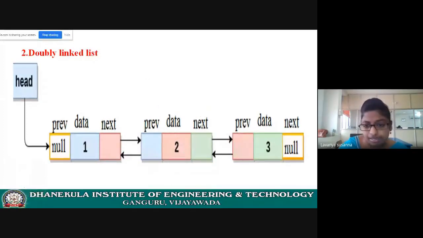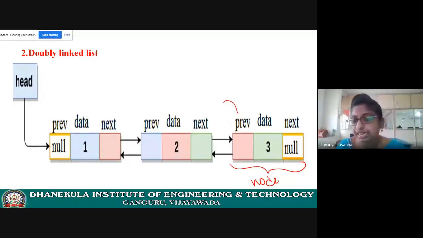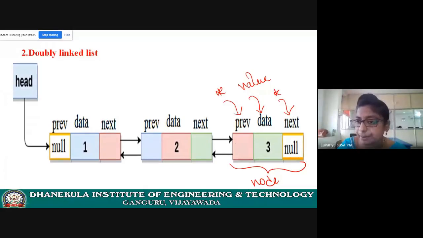Okay. Next, see the third node. What is the first field? In a doubly linked list, each node contains 3 fields only. First field is prev, which is a pointer. Next field is data, which is a value. Next field name is next only, which is a pointer. See here, this previous is pointing to the previous node.